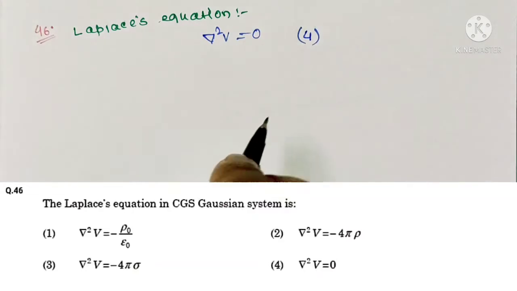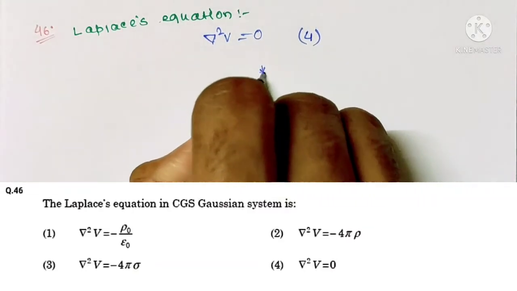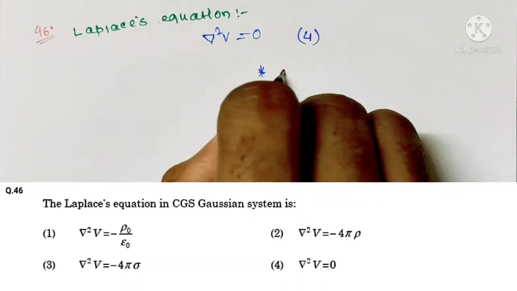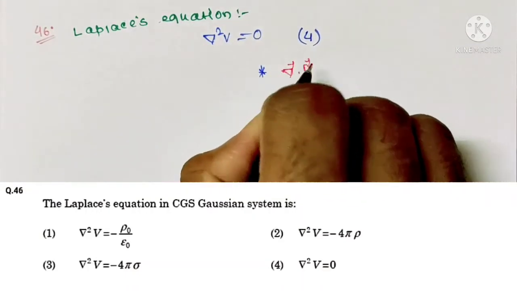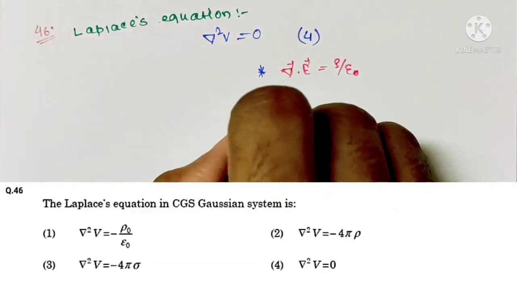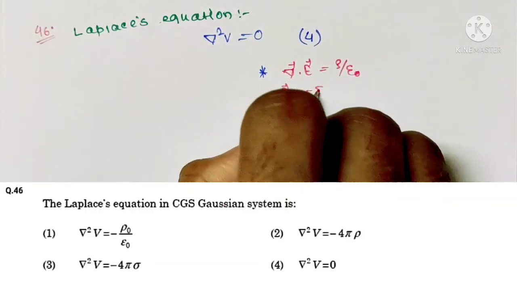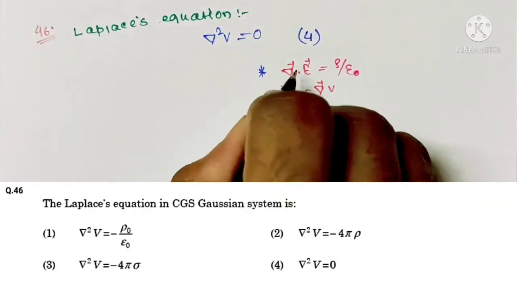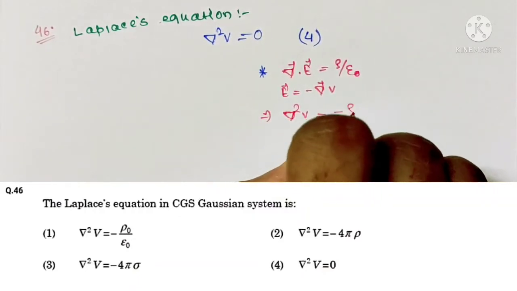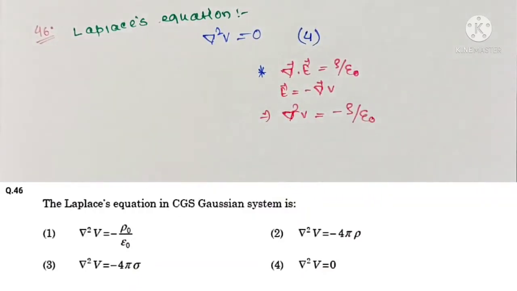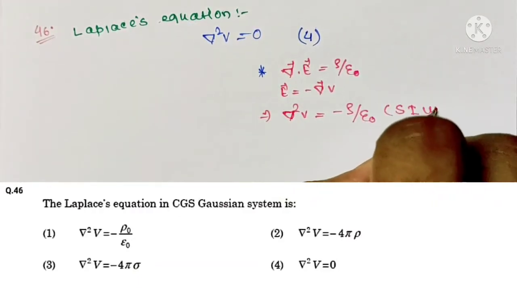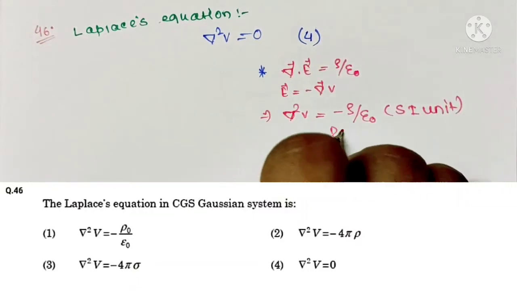So let us discuss about that Poisson's equation. From differential form of Gauss law, we know div of E equals to rho by epsilon naught. Now if we will use E equals to minus grad of V, then this equation will be del square V equals to minus rho by epsilon naught. Now this is the Poisson's equation in SI unit. This is Poisson's equation.